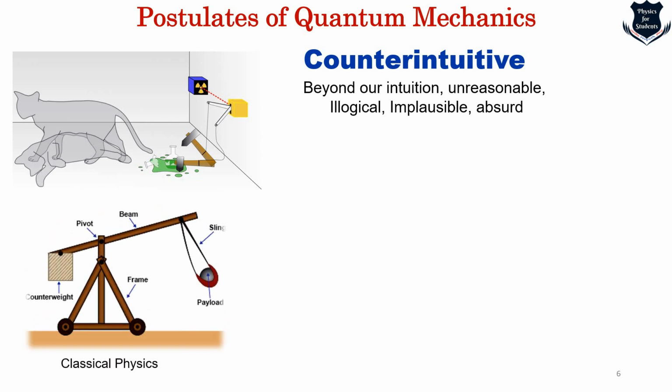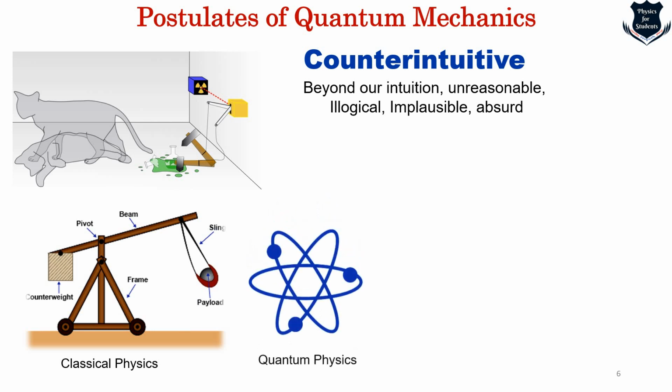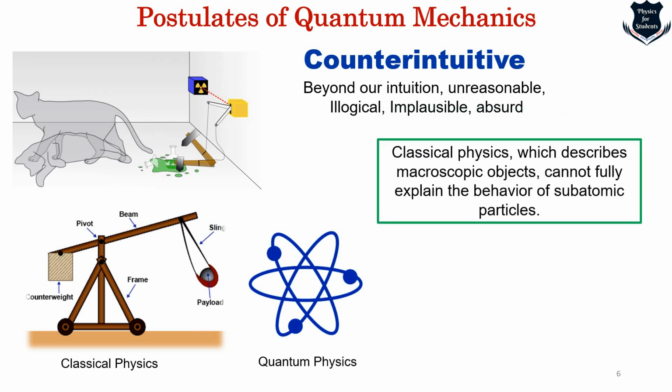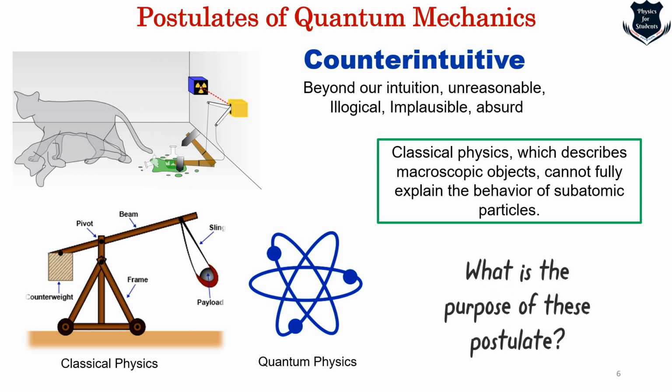You see, in classical physics, all those frames of reference, all those experiments which are taking place are actually very deterministic, rather than those of quantum physics. So classical physics, which describes macroscopic objects, cannot fully examine the behavior of subatomic particles. And that is the reason, once we are moving from classical physics into quantum physics, we need to make certain postulates so that we can understand. And because classical physics is unable to explain the absurdity of quantum physics, we need to have the postulates.